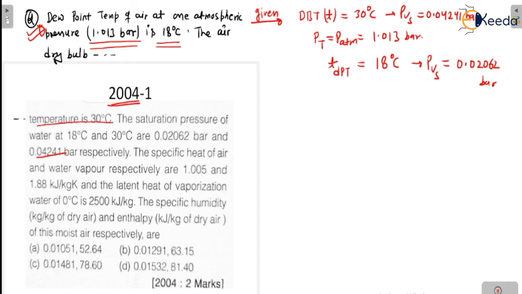These are the saturation pressures at different temperatures.